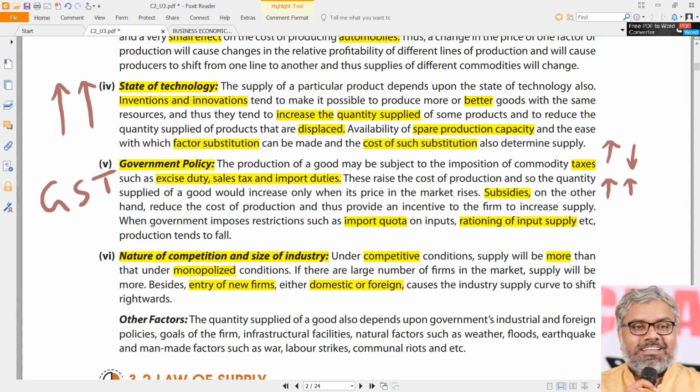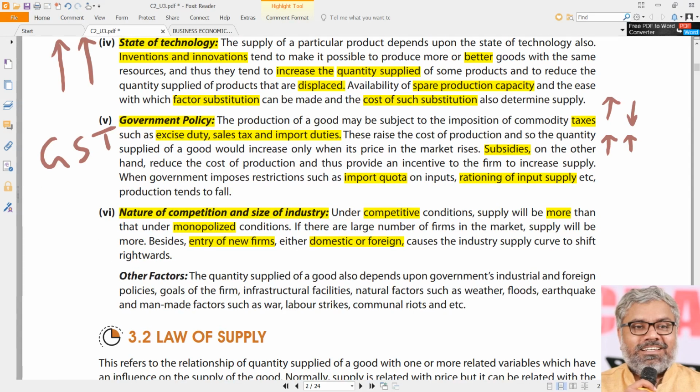That is why the number of vehicles sold, let us say 10-15 years back, was much lesser. Now it will be more. Now, not in the corona times, normally. So entry of new firms definitely increases the supply. Increasing the supply means a shift of the supply curve. That's okay. How that shift of the supply curve happens, we'll come to that later.